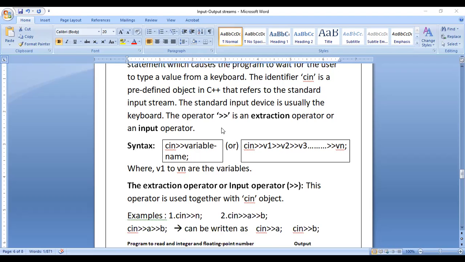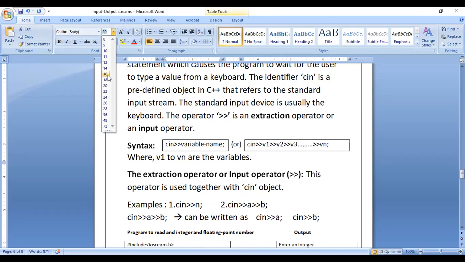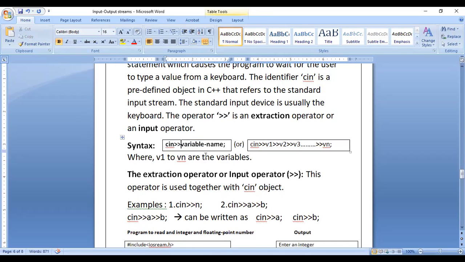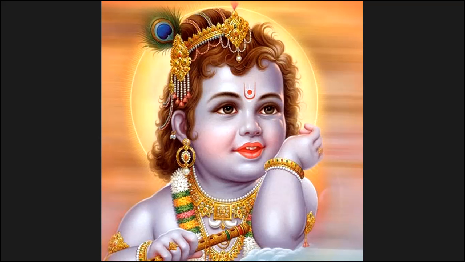So next, we have to look at the syntax here, how it works. Okay, just a minute. So in case of the syntax of the cin statement, first we will consider the word cin. After the word cin you have to put the operator. In the notepad I will show you how it works.